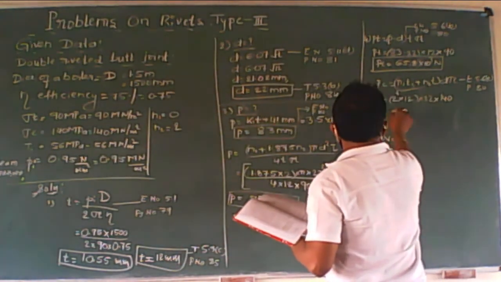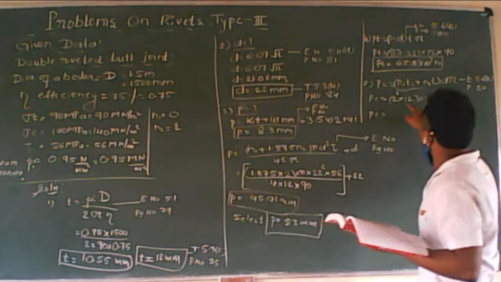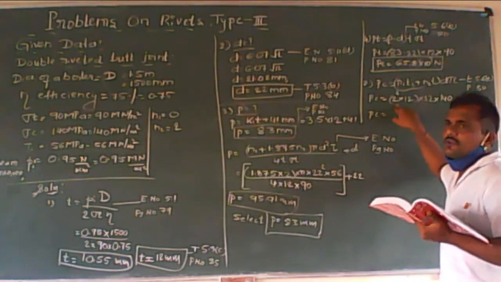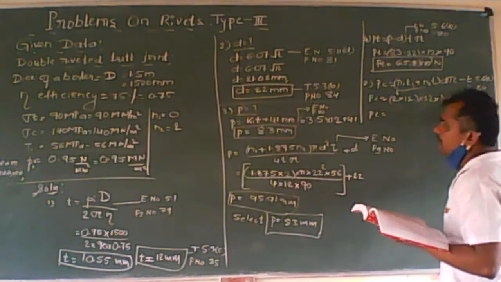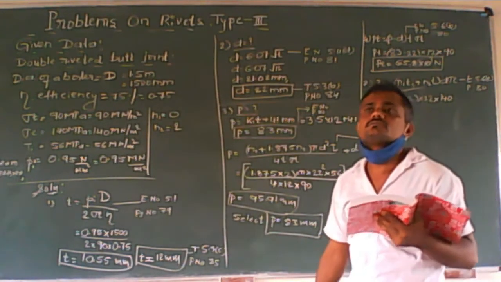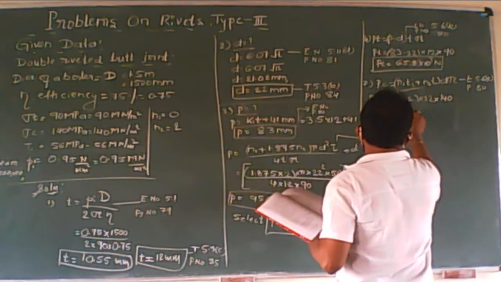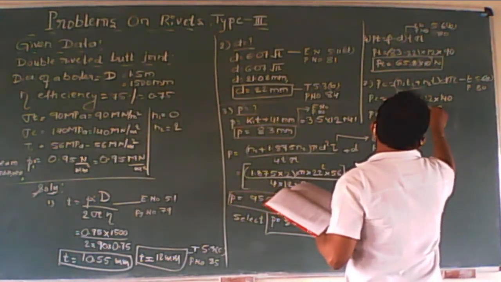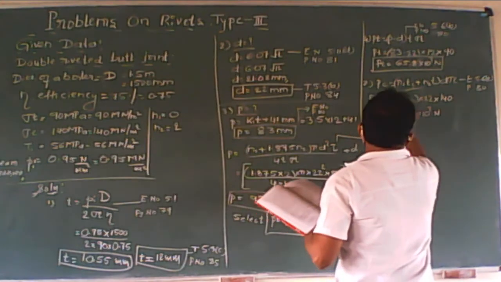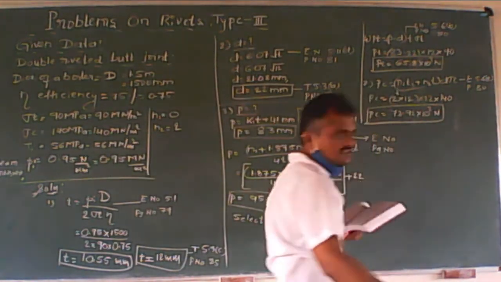PC is equal to what? 12 2s are 24. 24 multiplied by 22 multiplied by 140. 73.92 into 10 raised to 3 newtons. So the next value is this much.